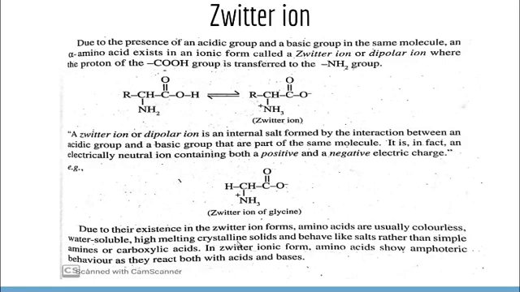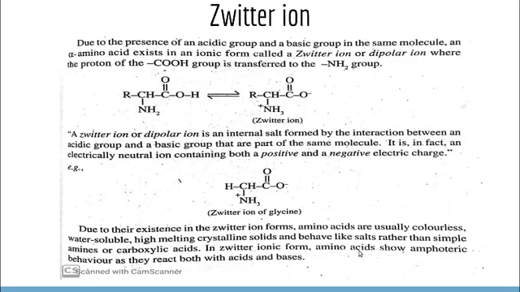So they have high melting nature and behave like salts rather than simple amines or carboxylic acids. They contain both the carboxylic acid functional group and the basic amino group. So they normally behave like salts instead of the nature of carboxylic acids or amines.